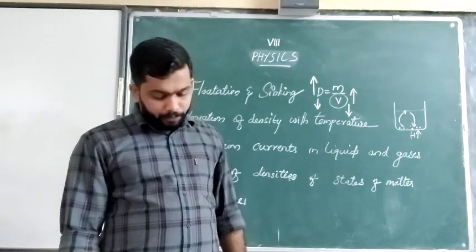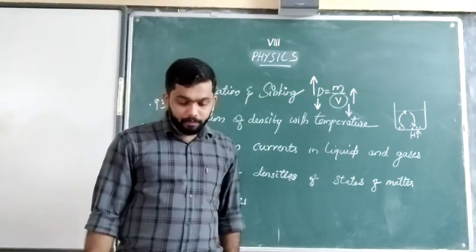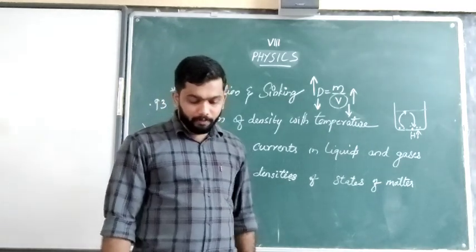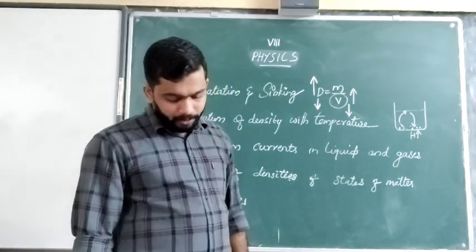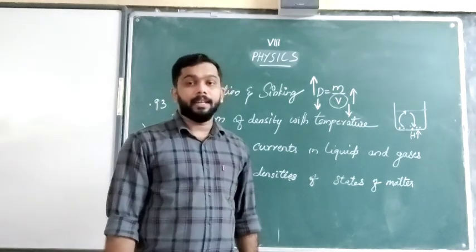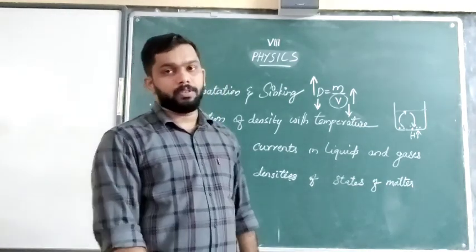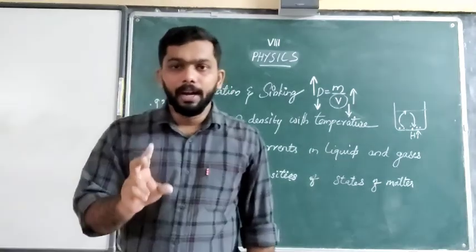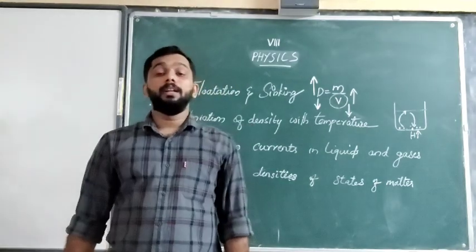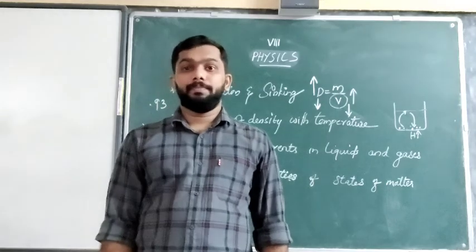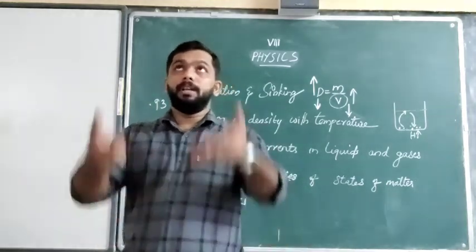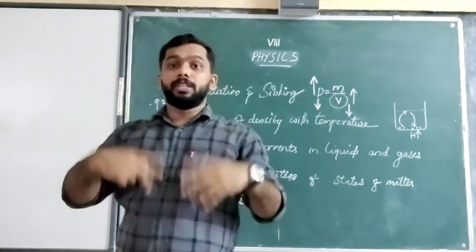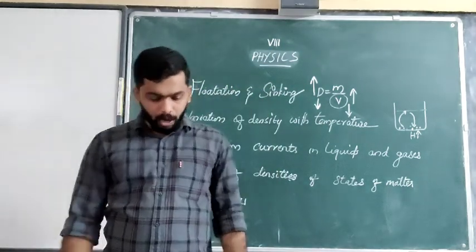And of course, the monsoon winds and western disturbances are associated with the convection currents arising due to the differential heating between land and water surfaces. Okay, so it is clear that when the temperature increases, what will happen? Density decreases. And if the density decreases, gases normally will be rising up. If the density is more, it will be down.